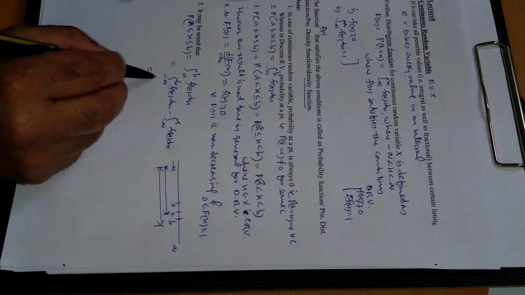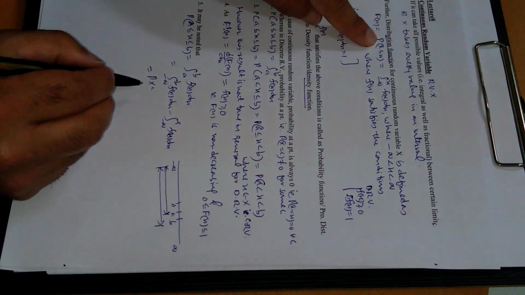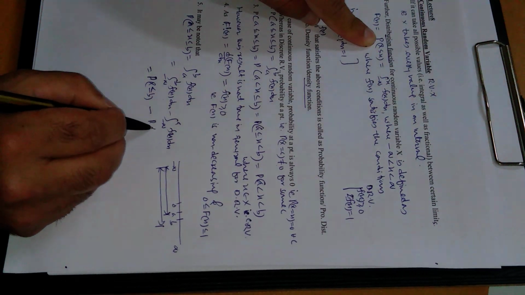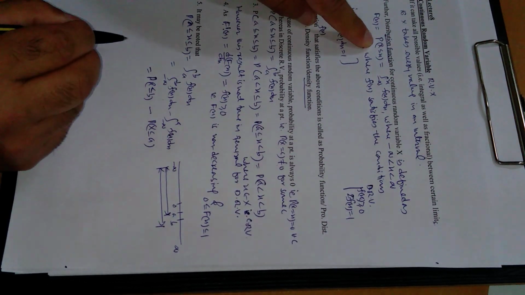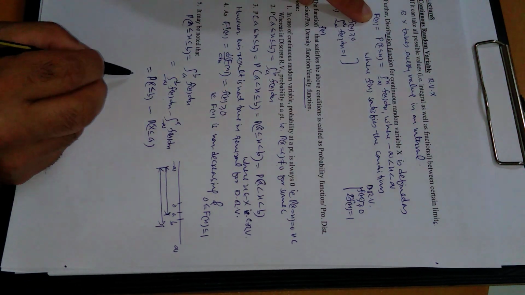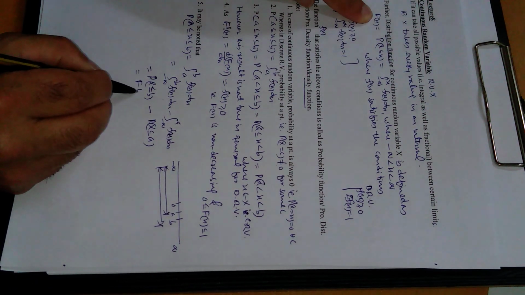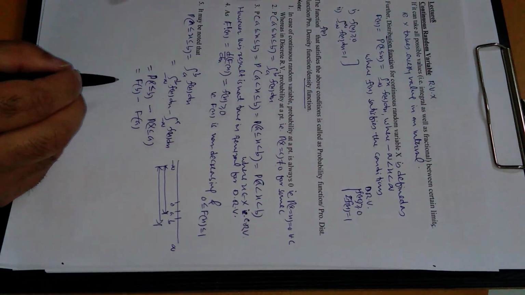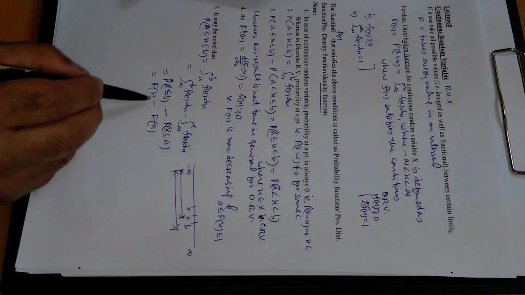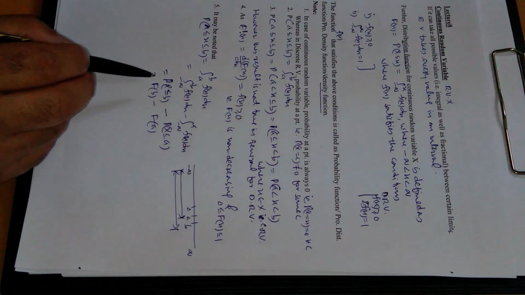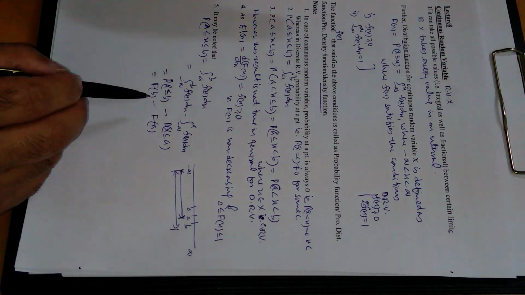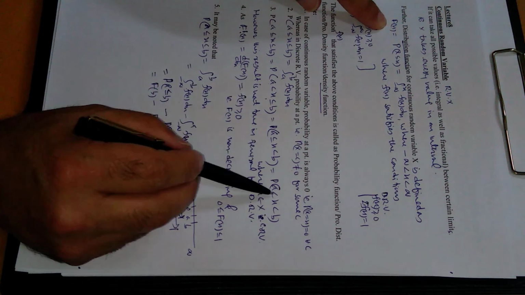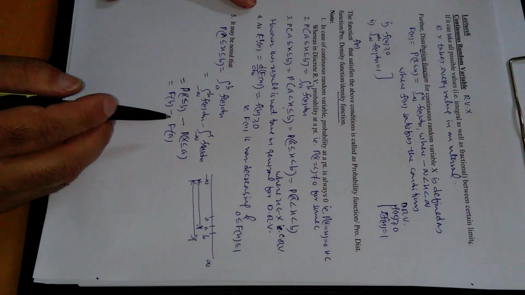Upper limit is b, so this will be f of b. Lower limit is a, so this will be f of a. Now compare these two results. If this probability is the difference of these two, that means probability can also be evaluated using the distribution function. So this probability value will also be equal to this one.